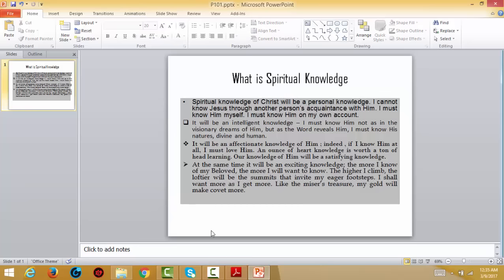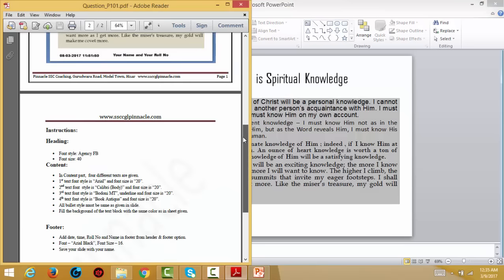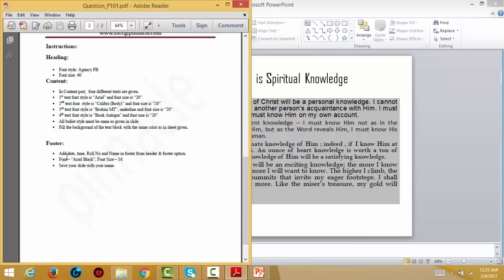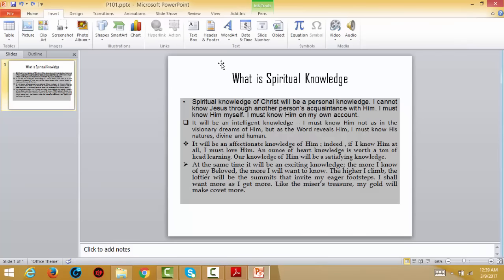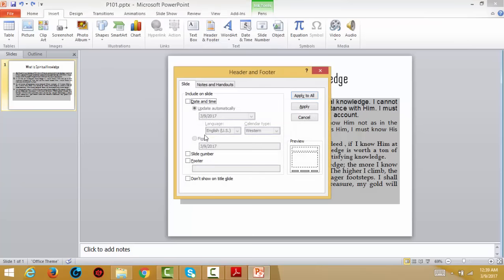The next line is the footer case: add date, time, roll number and name in the footer from header and footer. So you have to go to Insert, then Header and Footer, Date and Time, and go to Footer. You have to use date and time. Here date is given and time is given, and that will be according to the time of the computer.